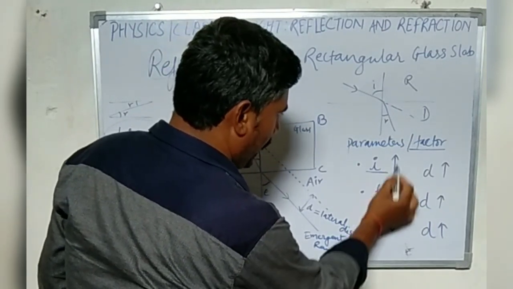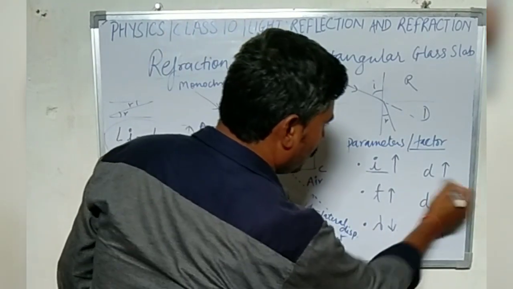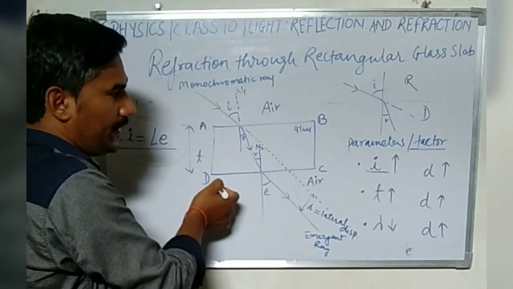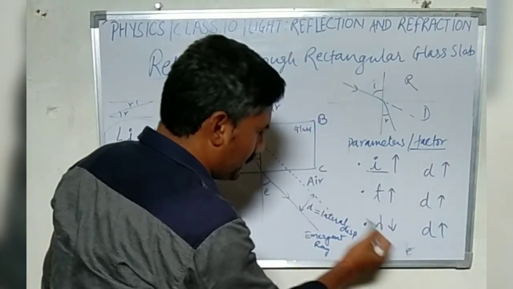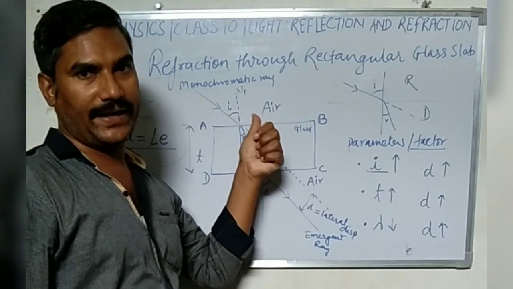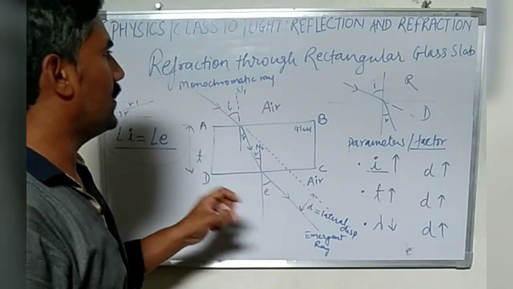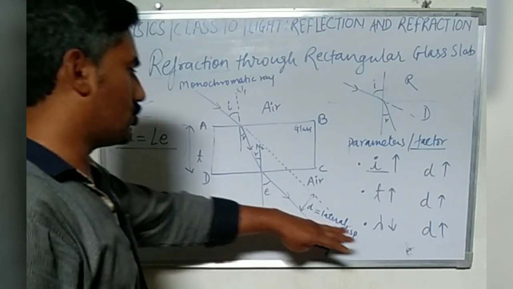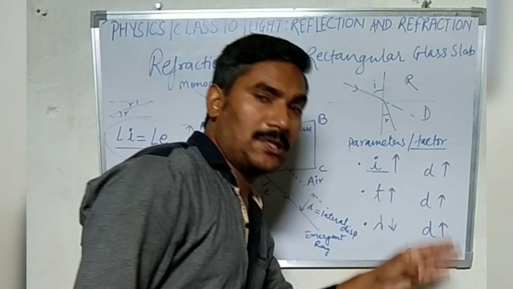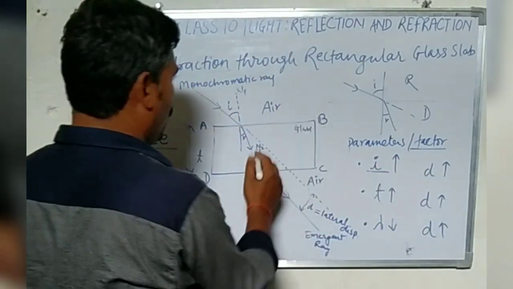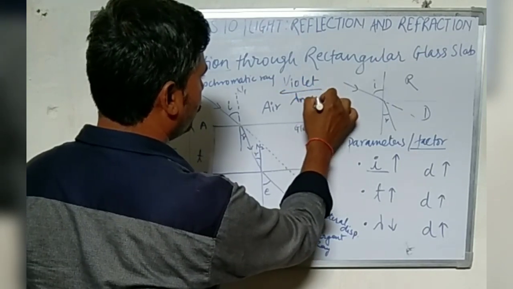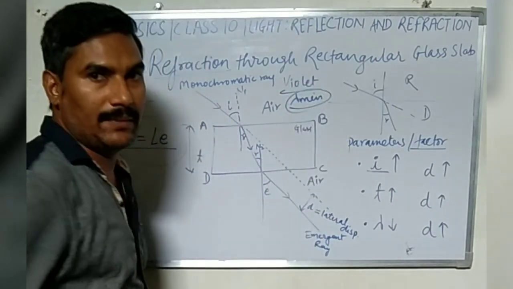So, if angle of incidence is increased, then lateral displacement will increase. If thickness of the glass slab is increased, then lateral displacement is also increased. If wavelength of the monochromatic ray of light is decreased, means we choose the color in such a way that the wavelength will be decreased, the lateral displacement will be increased. In case of violet light, we have minimum wavelength.